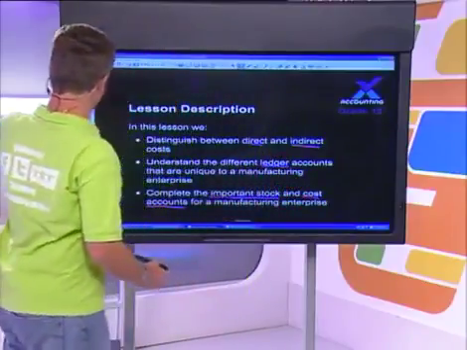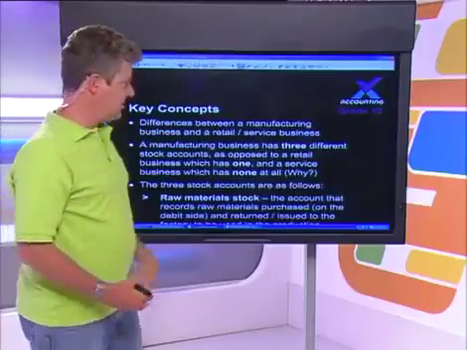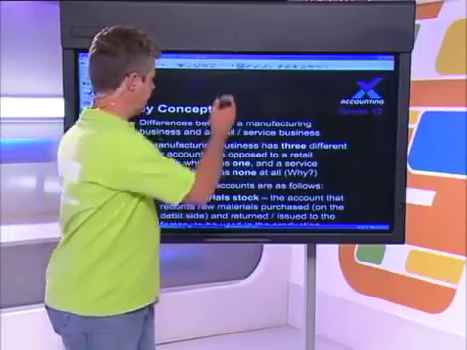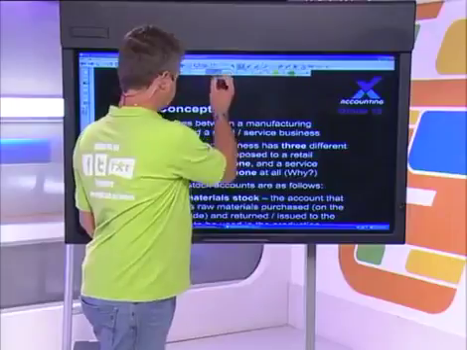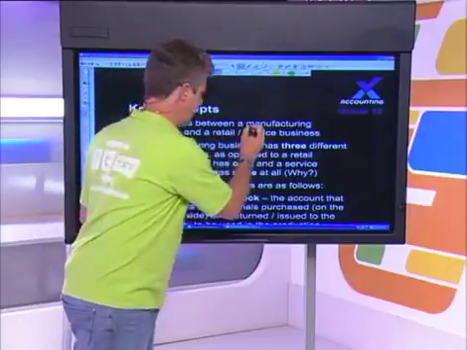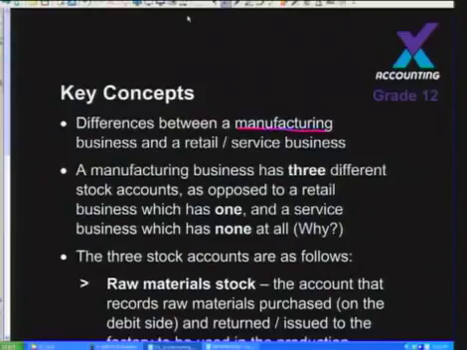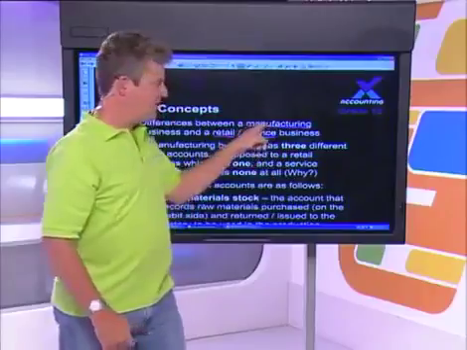So, let's have a look at the important concepts that you need to know and remember. First of all, there are some key differences between a manufacturing business and a retail or a service business. Tebogo, if I say the word manufacturing to you, what type of business do you think of? A factory, I don't know. Right, a factory. Something that makes some or other product. So when we're dealing with manufacturing, we are physically making the product that we sell.